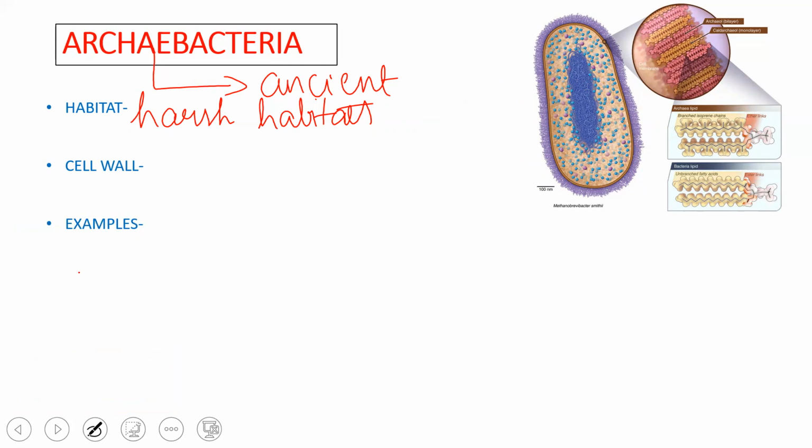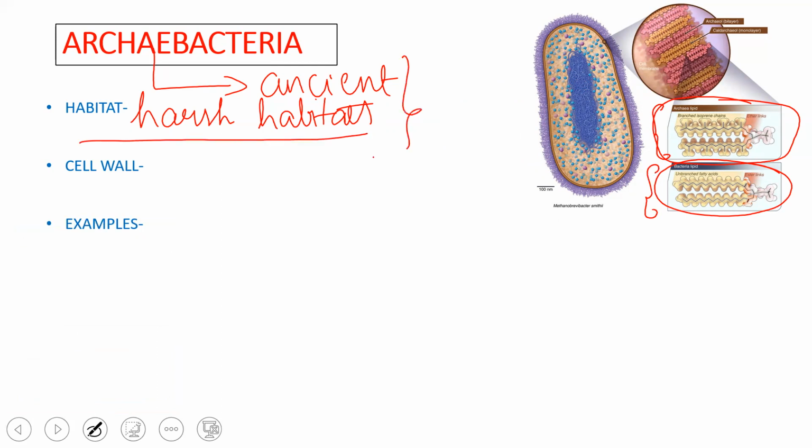Archaebacteria have ether links, whereas Eubacteria have ester links, and here the composition is branched and unbranched. The chemical composition of the cell wall is what differs between Archaebacteria and Eubacteria. That is why these bacteria can live in extremes of habitat.